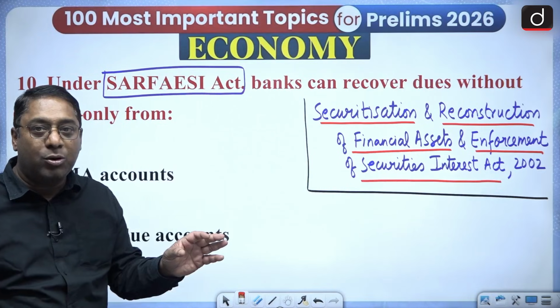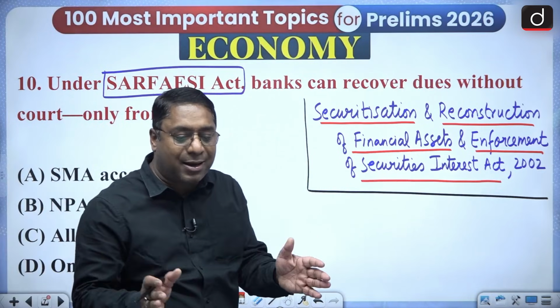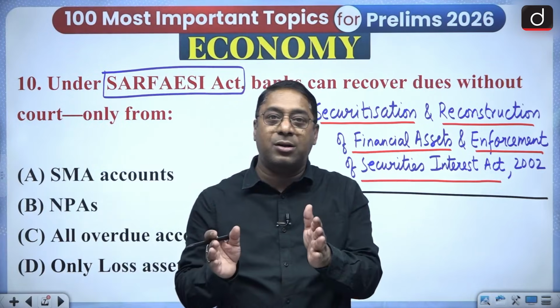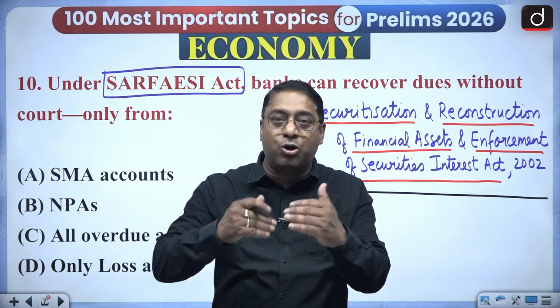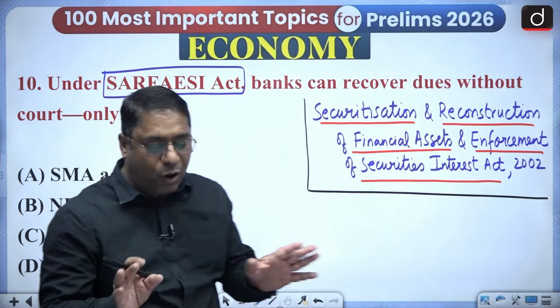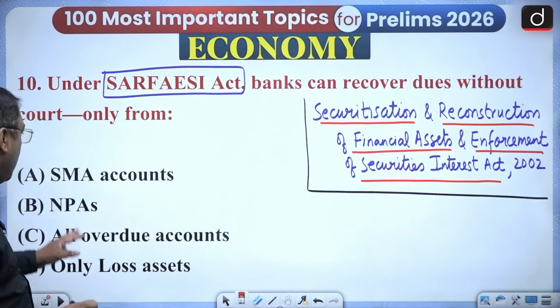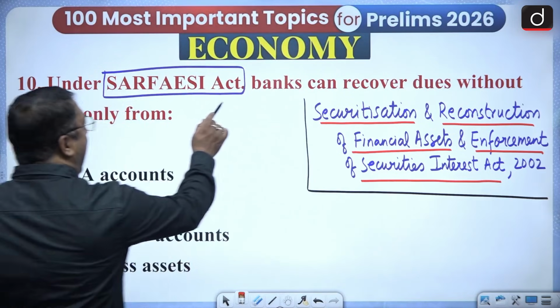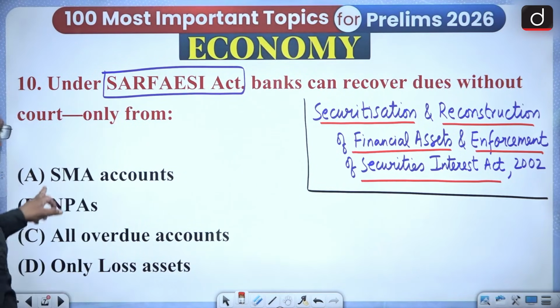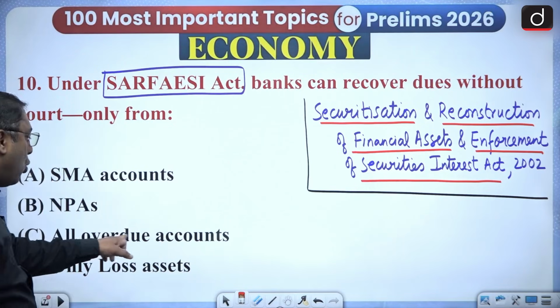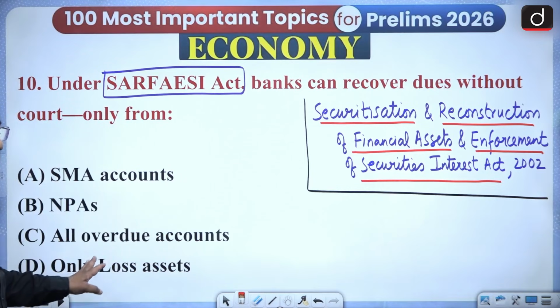And I told you, it is just like a recovery agent. Without the courts, it acts. It gives a notice of 60 days and so on to the borrower. So here, under this act, banks can recover dues without court only from SMA accounts, NPAs, overdue accounts, or only loss assets. What is the answer?